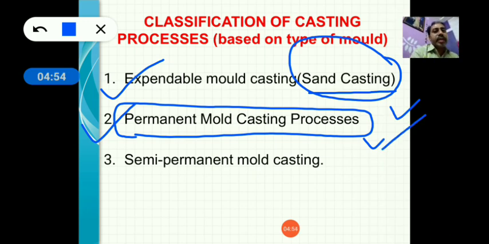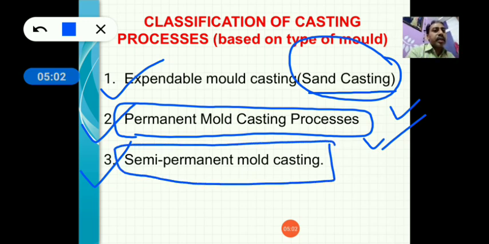That's why it is called permanent mold casting. And the last one is semi-permanent mold casting. In semi-permanent mold casting the mold is prepared from graphite or other materials which can be utilized for some products. It is not as good as permanent mold casting, that's why it is called semi-permanent mold casting.